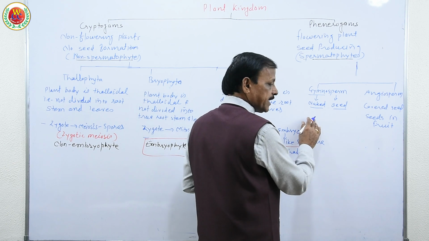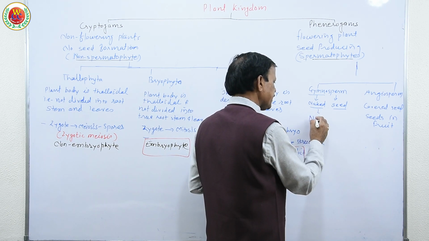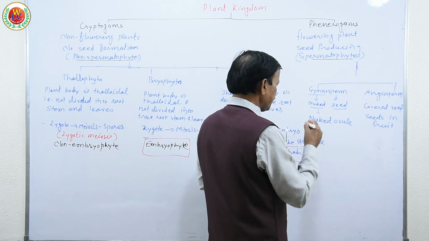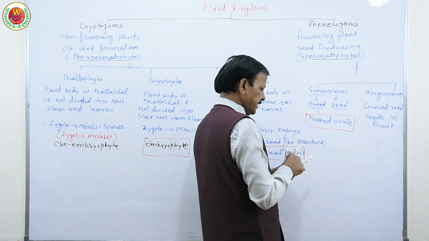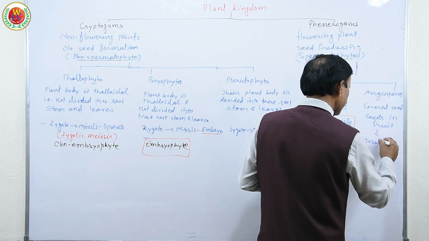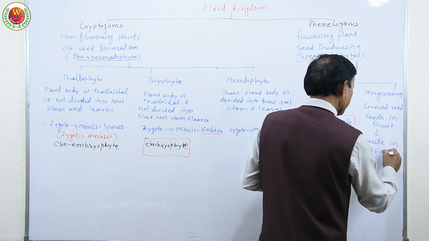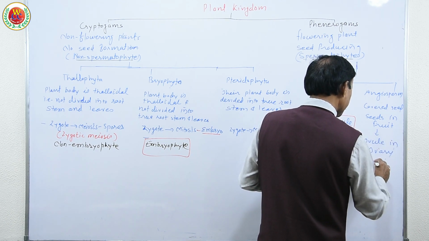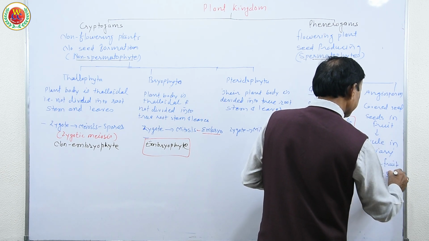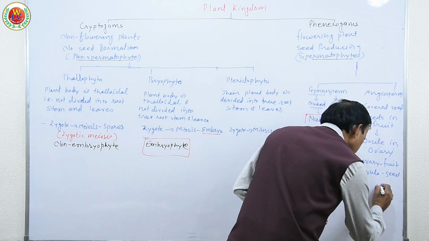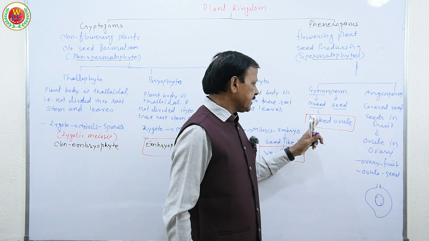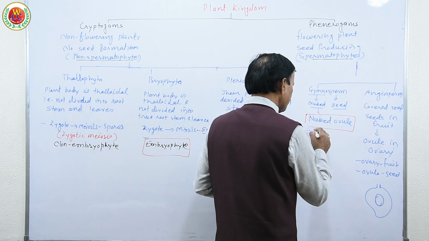This is because they have naked ovule, and this is a point to be noted for the NEET. And here they have covered ovule, because the ovule is in the ovary, and therefore the ovary develops into fruit and the ovule develops into seed, and therefore that seed is in a fruit, that is the covered seed. Here they don't have fruit, therefore no fruits.